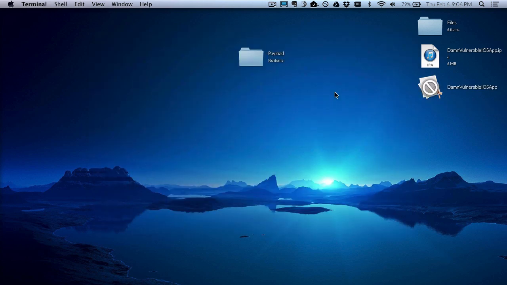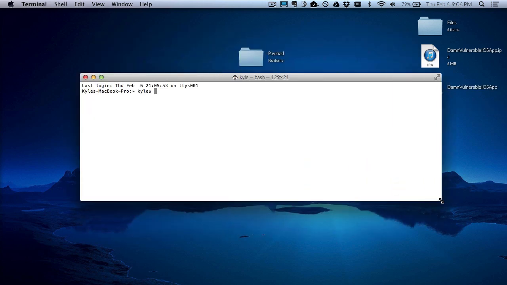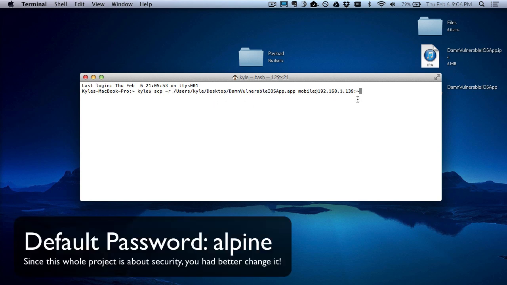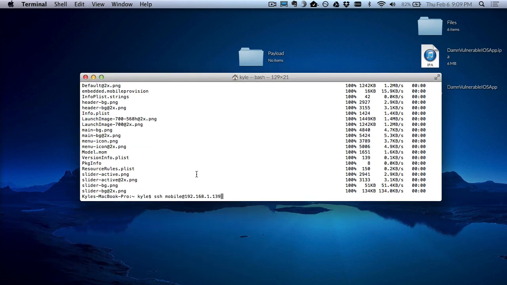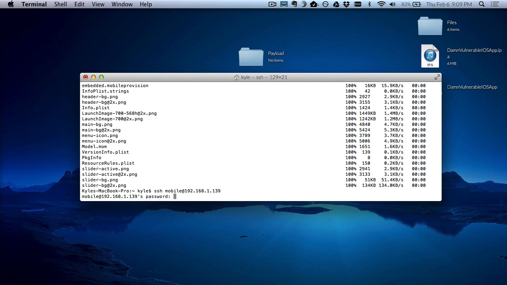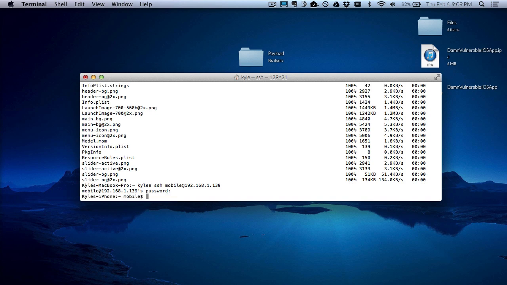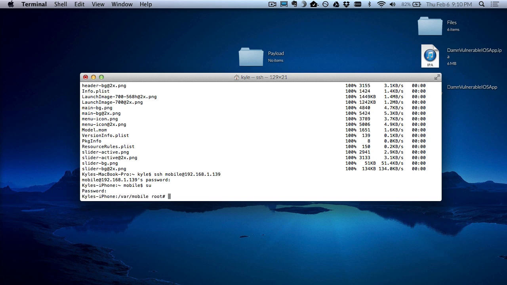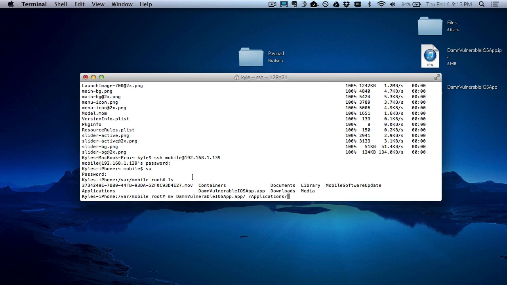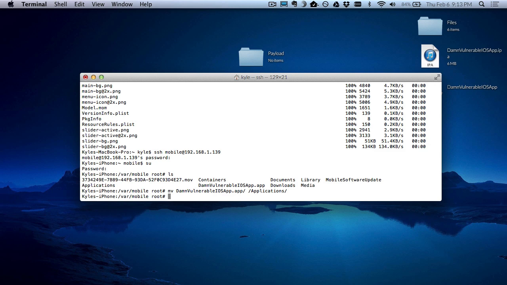We'll use SCP to copy the app over SSH. Copy the following command, substituting in your IP address. Next, SSH into the device. Obtain root privileges using SU. Next, we'll move the application to the Applications folder.